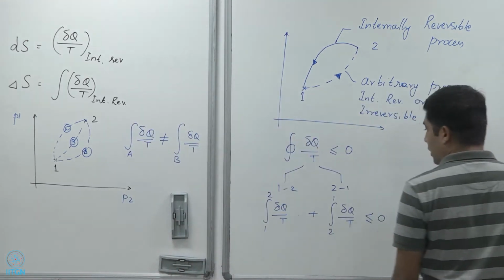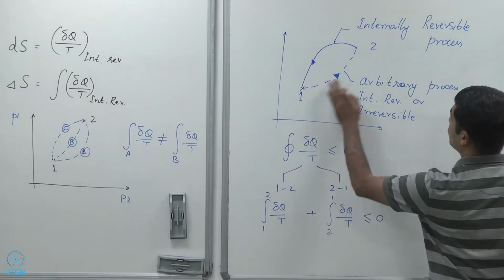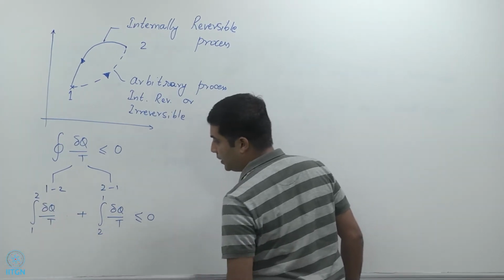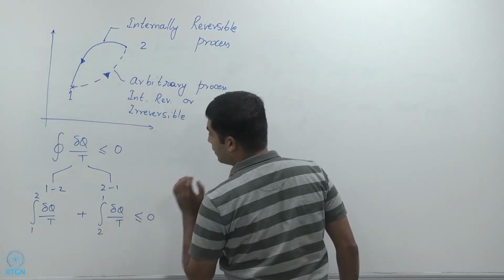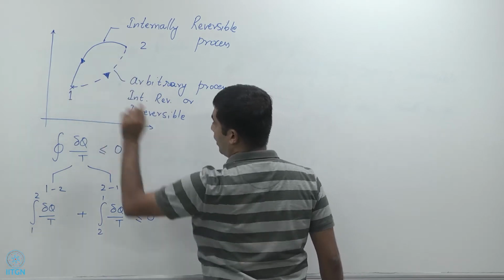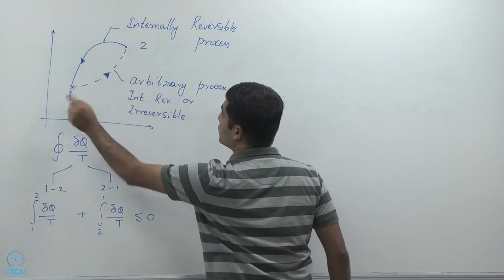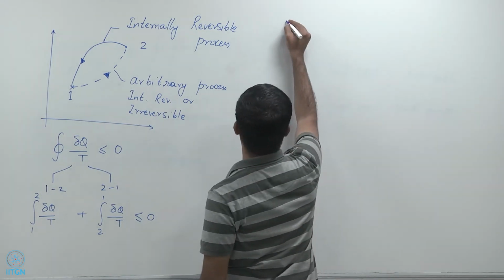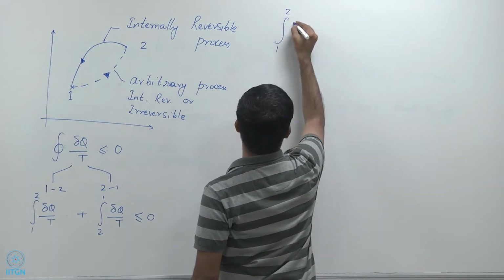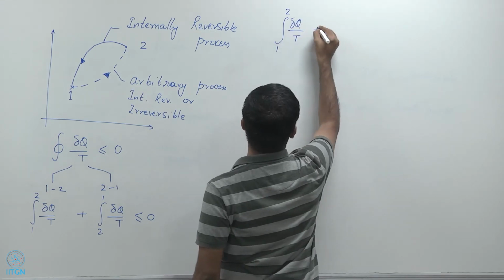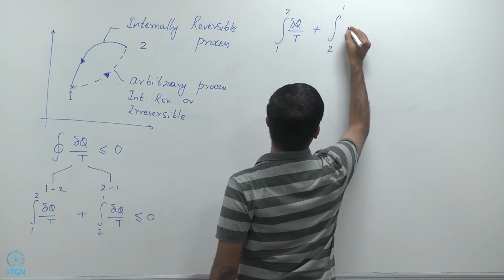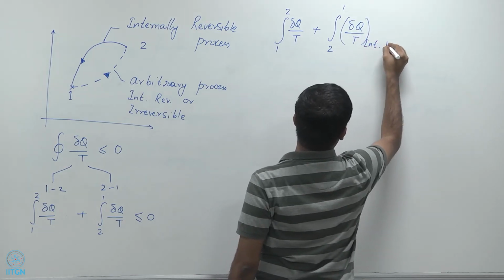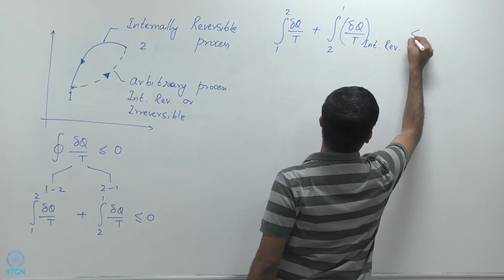Now, let's look at 1 to 2, that's an arbitrary process. So let's retain the integral 1 to 2 of delta q by t, but look at the second term. The second term is going from 2 to 1, and we know that that process is internally reversible, right? So I should be able to write this equation as the integral 1 to 2 of delta q by t plus the integral 2 to 1 of delta q by t, internally reversible, should be less than or equal to 0.